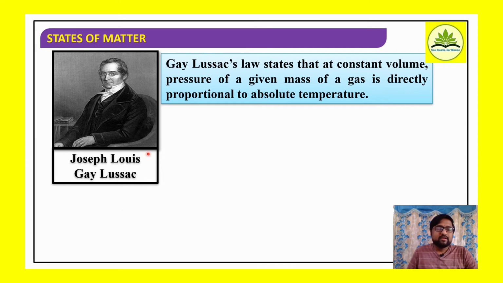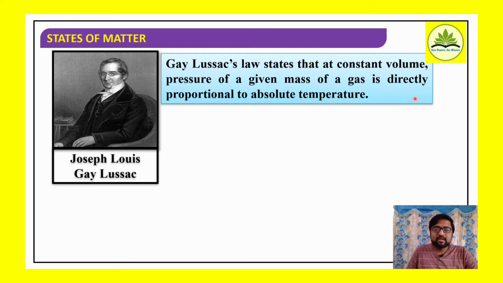Accordingly, the statement of the law: Gay-Lussac's law states that at constant volume, so volume must be kept constant, the pressure of a given mass of a gas is directly proportional to absolute temperature.